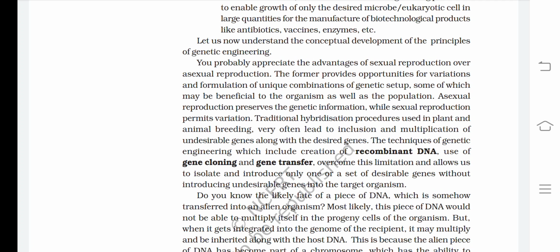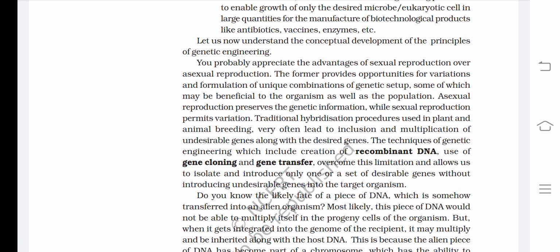Let us now understand the conceptual development of the principles of genetic engineering. You probably appreciate the advantages of sexual reproduction over asexual reproduction. The former provides opportunities for variations and formulation of unique combinations of genetic setup, some of which may be beneficial to the organism as well as the population. Asexual reproduction preserves the genetic information, while sexual reproduction permits variation.